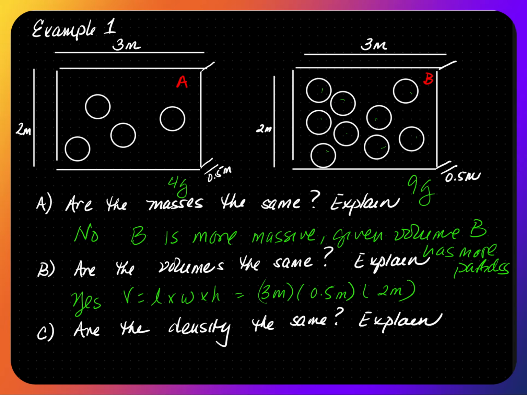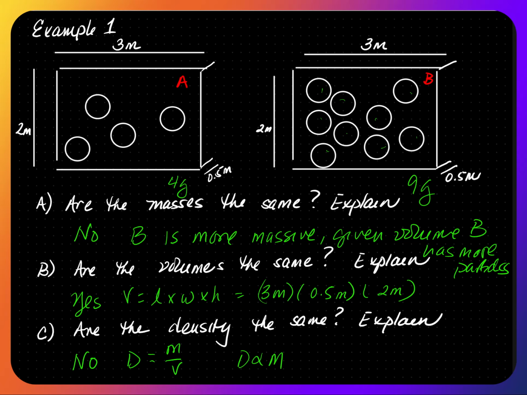Are the densities the same? The answer is no. Remember, density is mass over volume. We know that the volume is the same, but the mass is not the same. We stated in the previous slide that density is proportional to mass. Since the mass of B is much greater, the density of B will be greater.